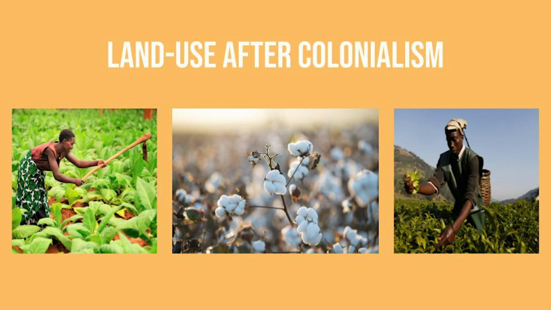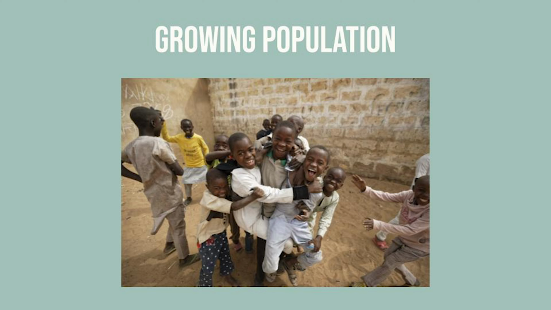This caused a lot of problems, not only because it took up the water, but they also were forced to farm on a larger scale. This eroded the land and made the dirt lose its nutrients. The plants had to have more water then to make up for the loss of nutrients, and this is what leads to the droughts. The second problem has to do with the growing population.